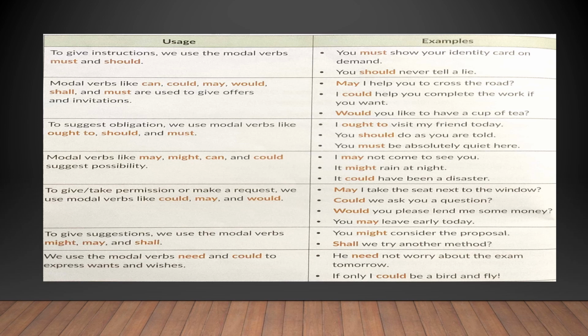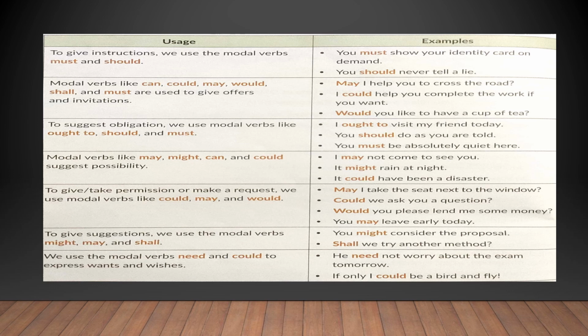To give or take permission or make a request, we use modal verbs like could, may, and would. Once again, we are using may for permission or for making a request. May I take the seat next to the window? Could we ask you a question? Would you please lend me some money? You may leave early today, while giving or taking permission or making a request.